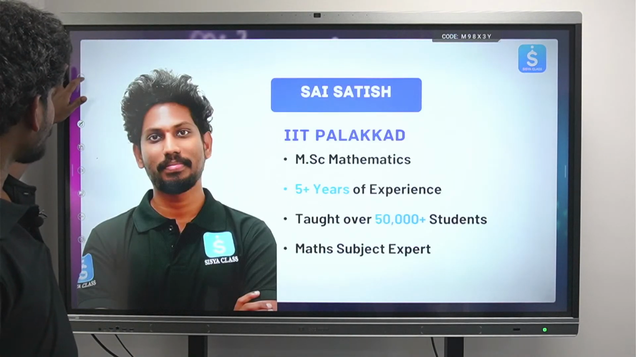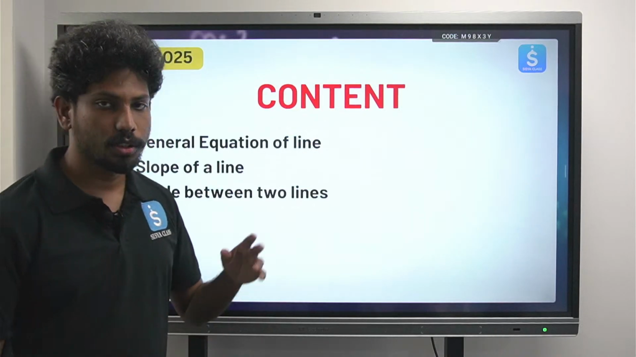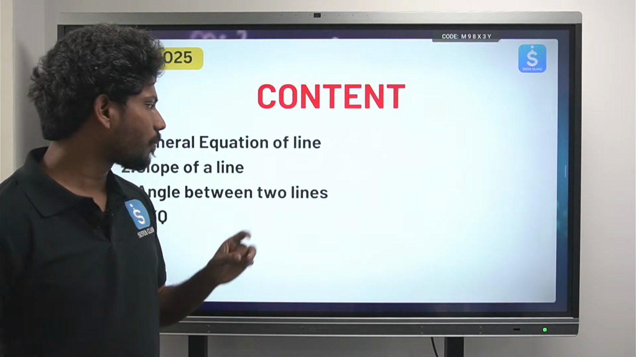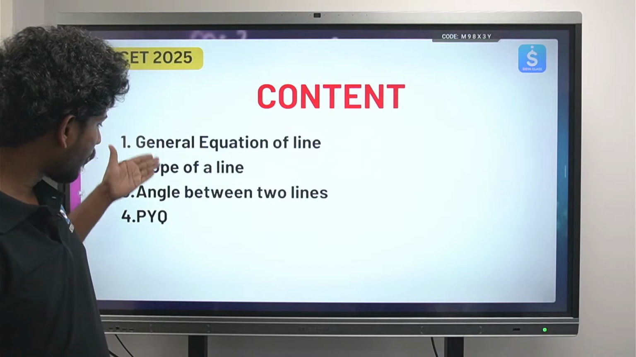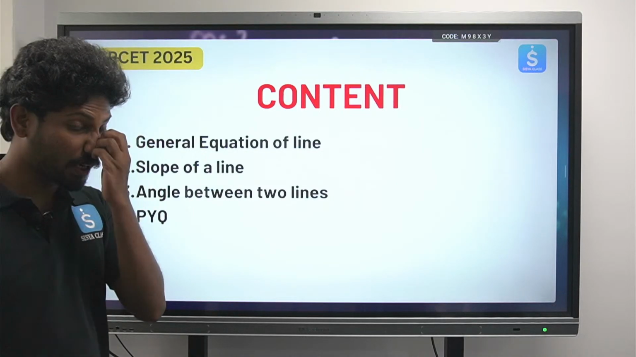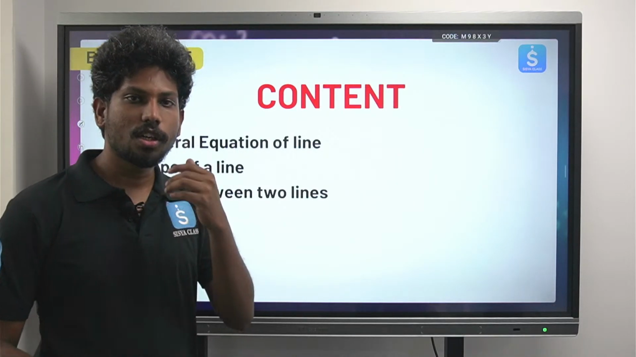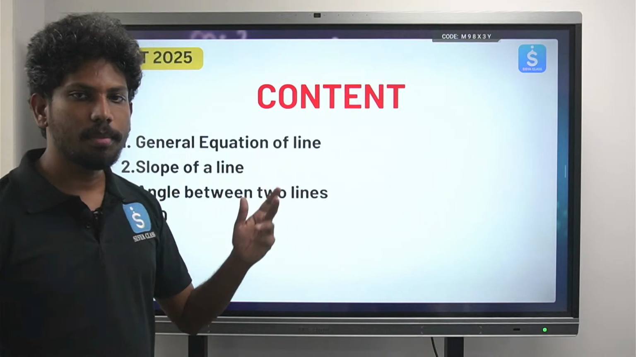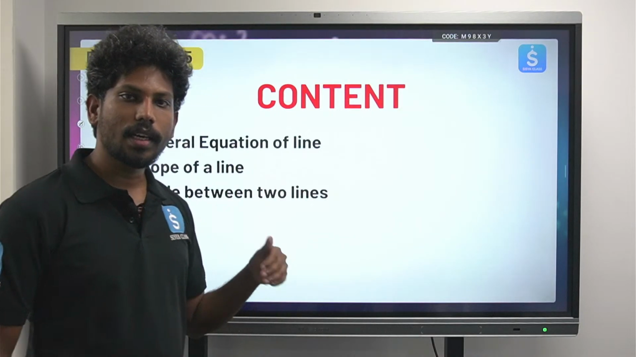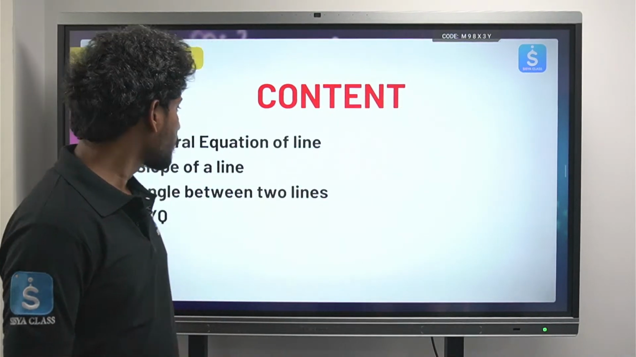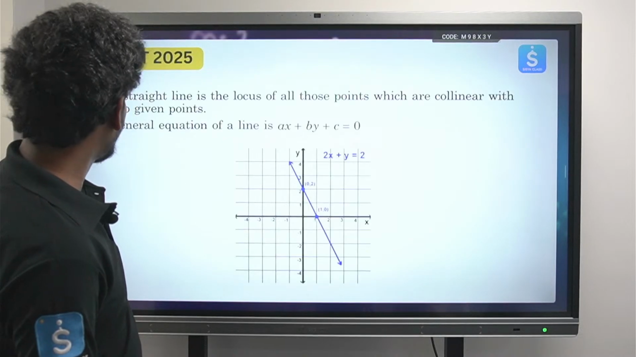So without further delay, today we are going to learn the topic straight lines. I'm going to cover these topics in straight lines: general equation of a line, slope of a line, and then angle between 2 lines, and then I'm going to start with PYQs. Okay, so this is where I would like to start.